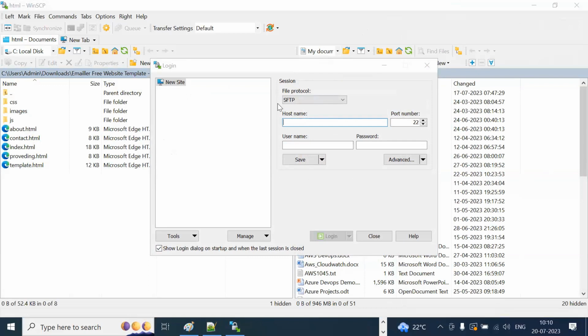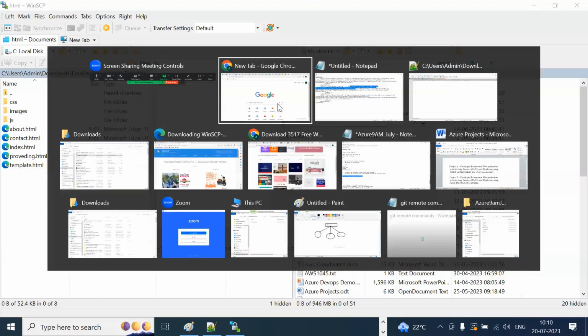So now you have to enter the credentials. Here you can see host name, port number, username, and password. Host name is nothing but the publish URL. Username is the publish username, and password is the publish password. Port number and file protocol you don't have to update, it will take them automatically. Got the point? So what to do? You have to come to the host name, right? So let me go back to my host name.